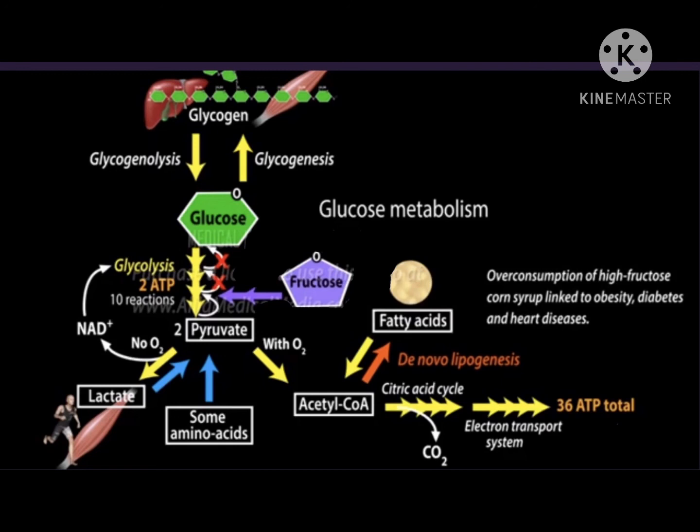When blood sugar level is low and glycogen is depleted, new glucose can be synthesized from lactate, pyruvate, and some amino acids in gluconeogenesis. Fructose feeds into the pathway at the level of 3-carbon intermediates and thus bypasses several regulatory steps. Fructose entrance to glycolysis is therefore unregulated, unlike glucose. This means production of acetyl-CoA from fructose and its subsequent conversion to fats can occur unchecked, without regulation by insulin.